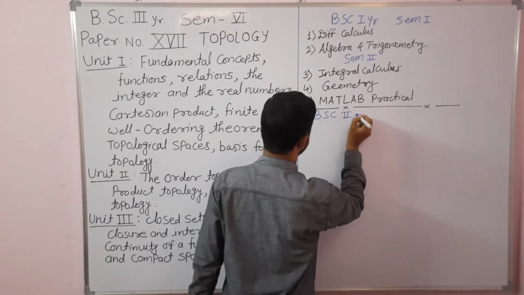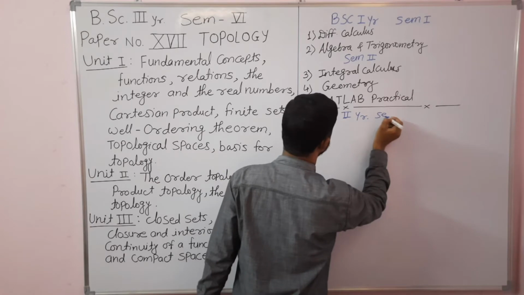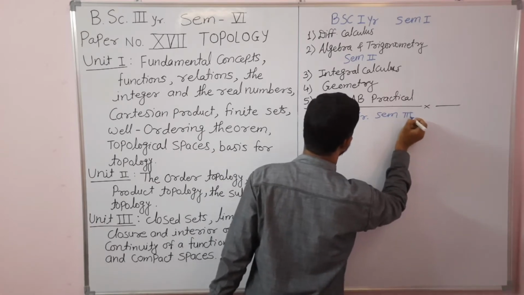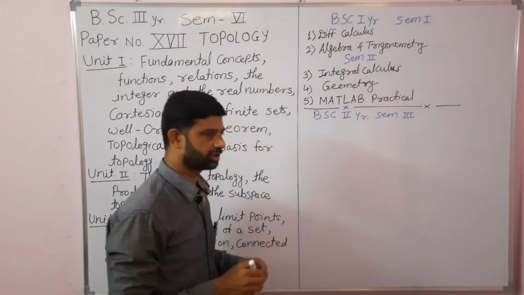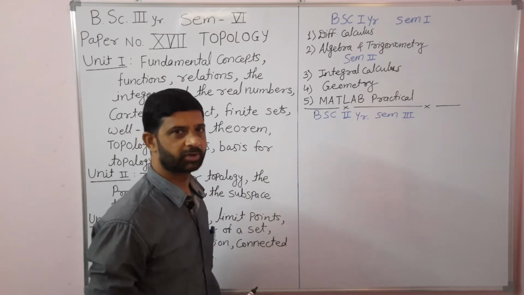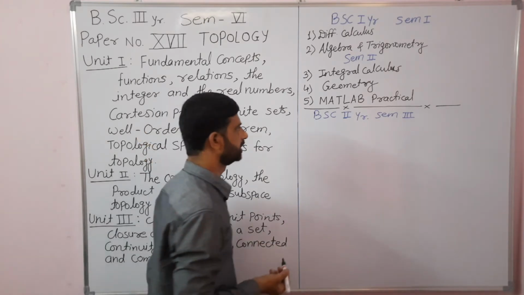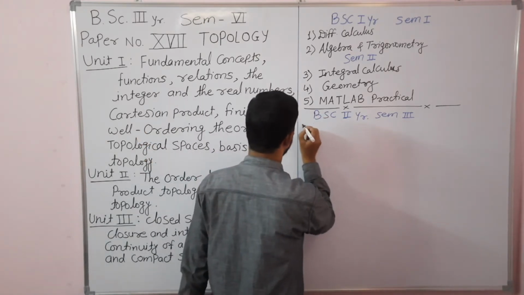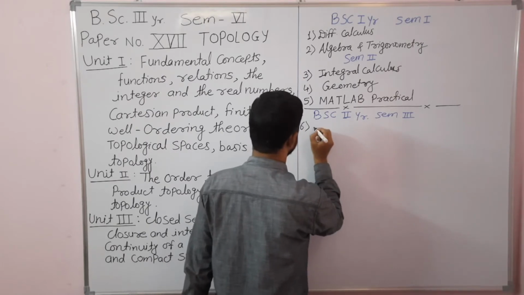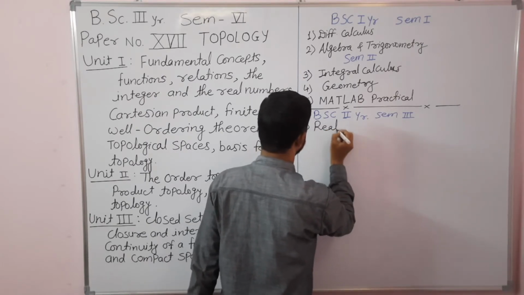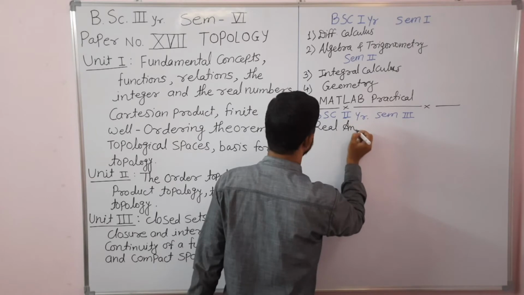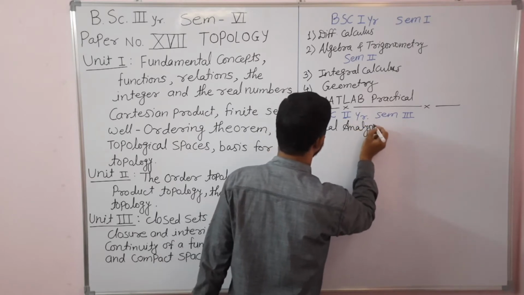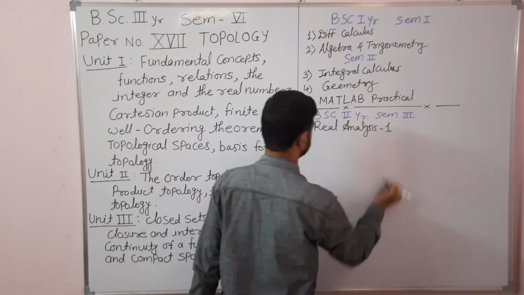Then in the BSc second year, we have again studied 6 theory papers, 3 in the third semester and 3 in the fourth semester. Paper number 6 was real analysis first.